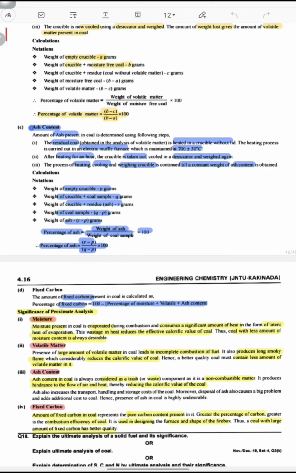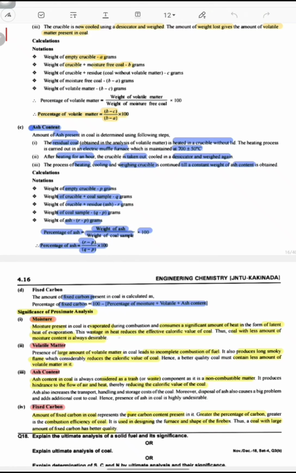The moisture present in coal is evaporated during the combustion and consumes a significant amount of heat in the form of latent heat of evaporation. So if moisture is present, it consumes heat energy. That heat energy is called latent heat of evaporation.